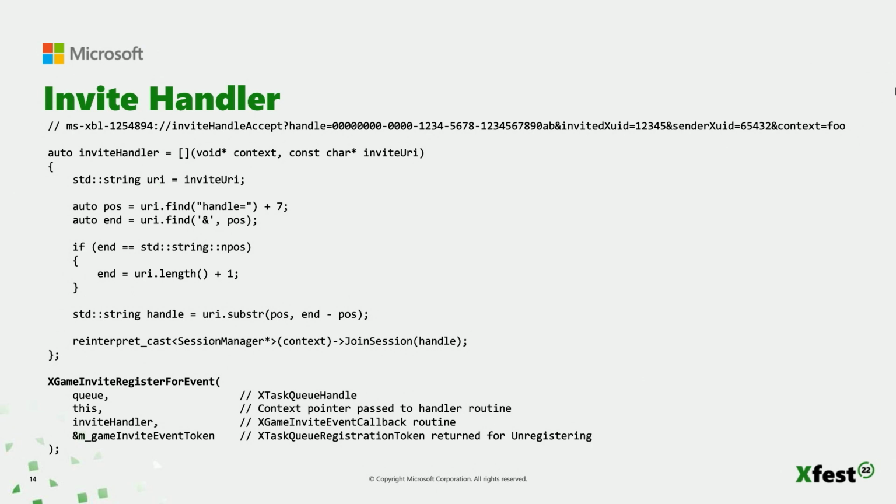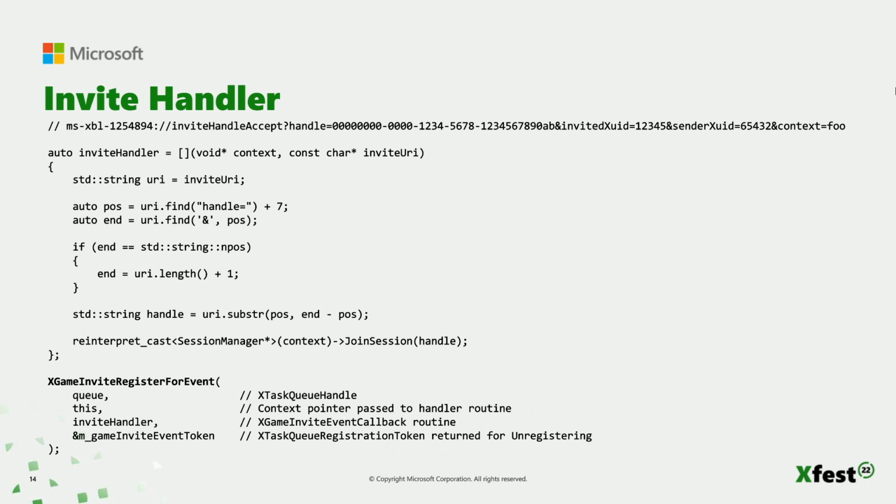Here's the call to register for invites, which takes a void pointer for the context object, a function pointer for the handler routine, and an out param to receive a cancellation token. This is an example of a simplified handler for an MPSD invite or join, which simply finds the session handle.